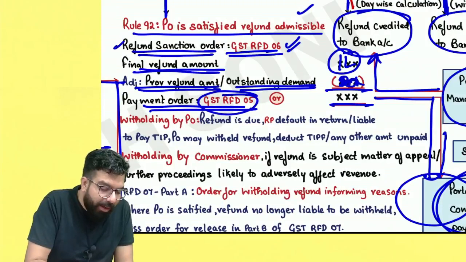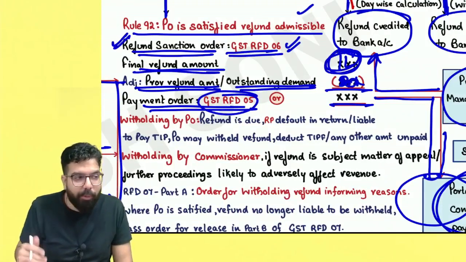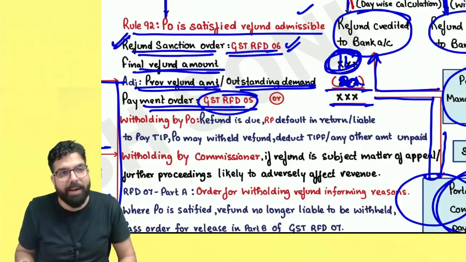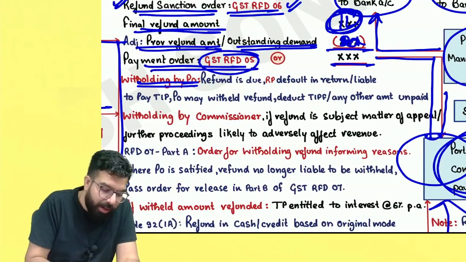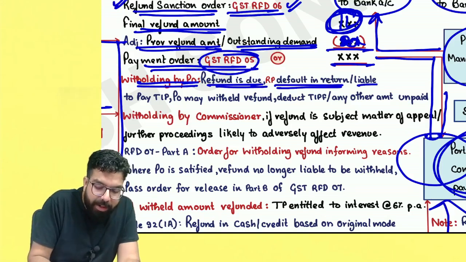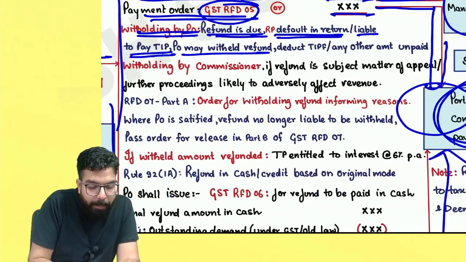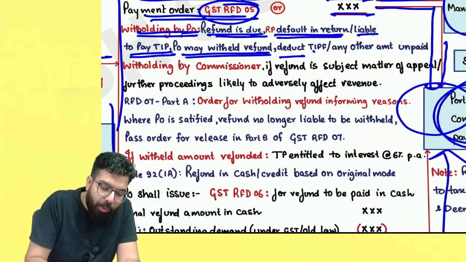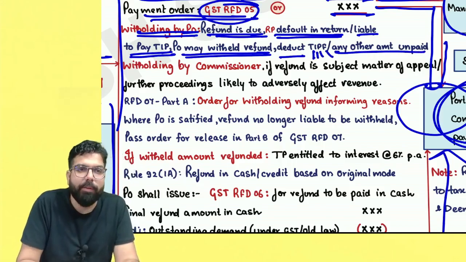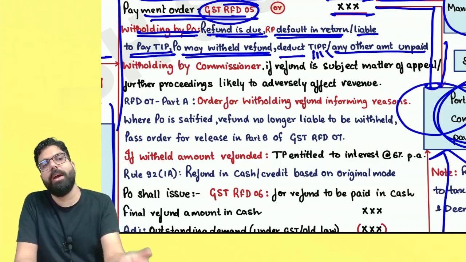Sir, the officer sanctioned a refund of 1 lakh rupees, but the officer has seen that I have not filed my tax return, I have not paid my taxes, etc. So, sir, withholding by the proper officer can also be done. If a refund is due and the registered person has defaulted in the return or is liable to pay tax, interest and penalty, the proper officer can withhold the refund and deduct whatever tax, interest, penalty, late fee, or any other amount unpaid by you, and for the remaining amount he will give a payment order.